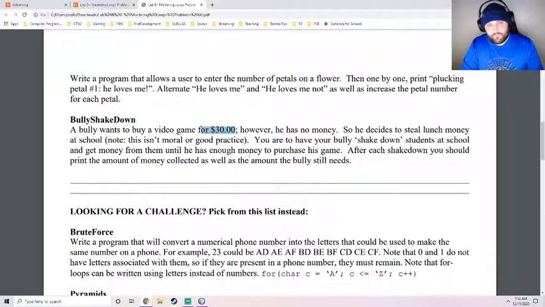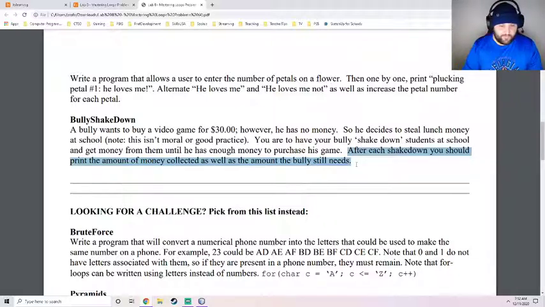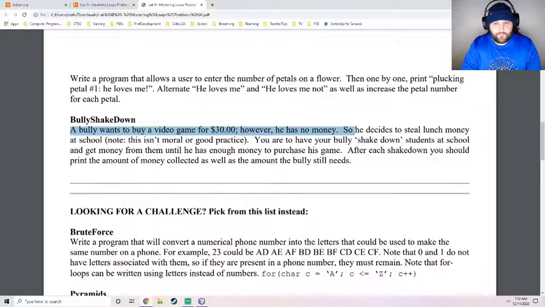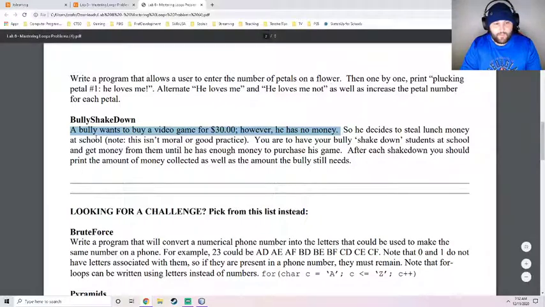All right, just kind of a quick explanation. After each shakedown, you should print the amount of money collected as well as the amount of money the bully still needs. So we're just going to take this step by step, how we do every problem, just kind of focus on the first sentence. A bully wants to buy a video game for $30, however, he has no money.